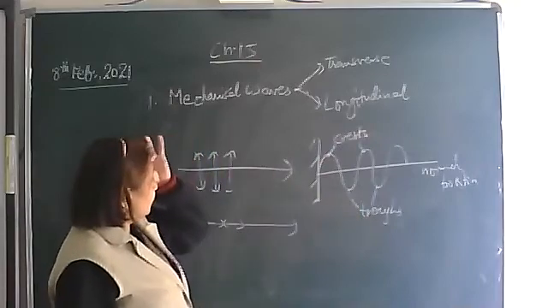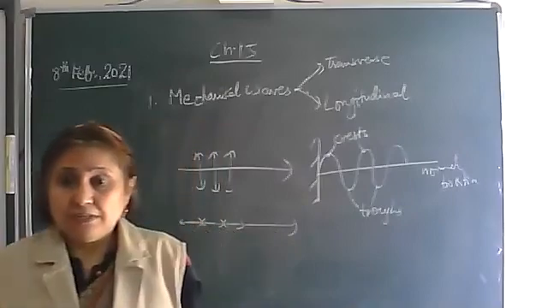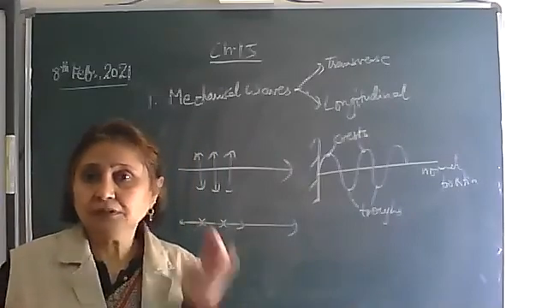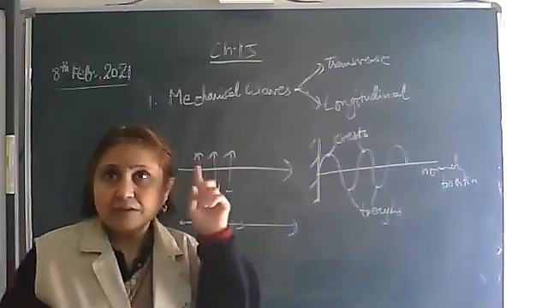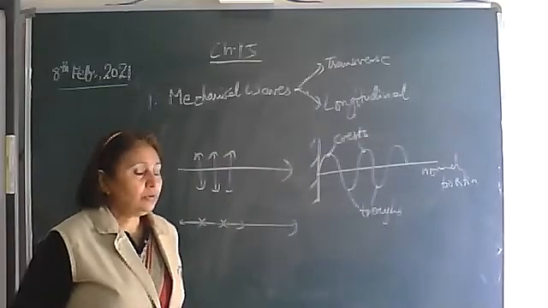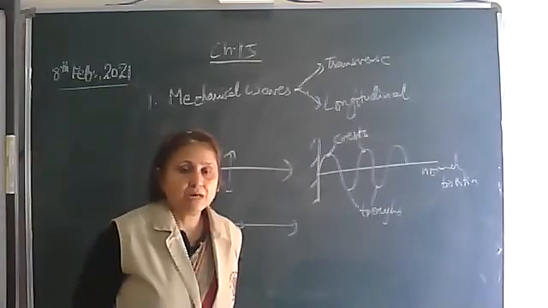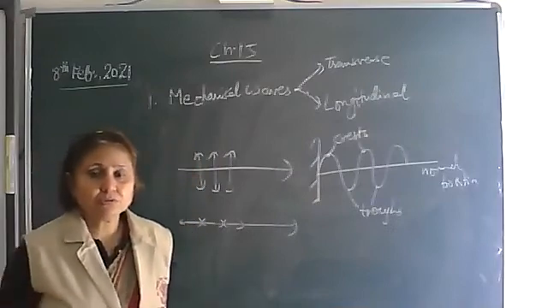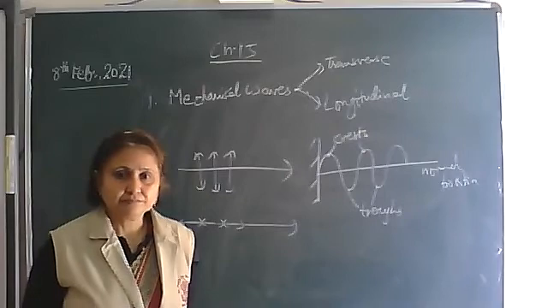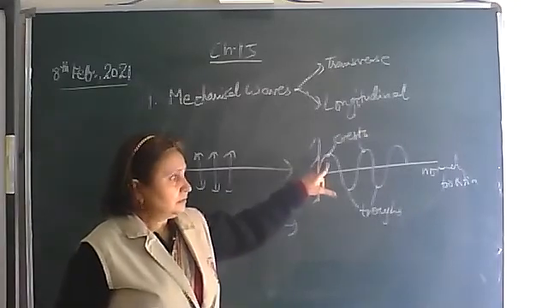Okay, so write in very short: transverse waves. Particles vibrate perpendicular to the direction of propagation of the wave.